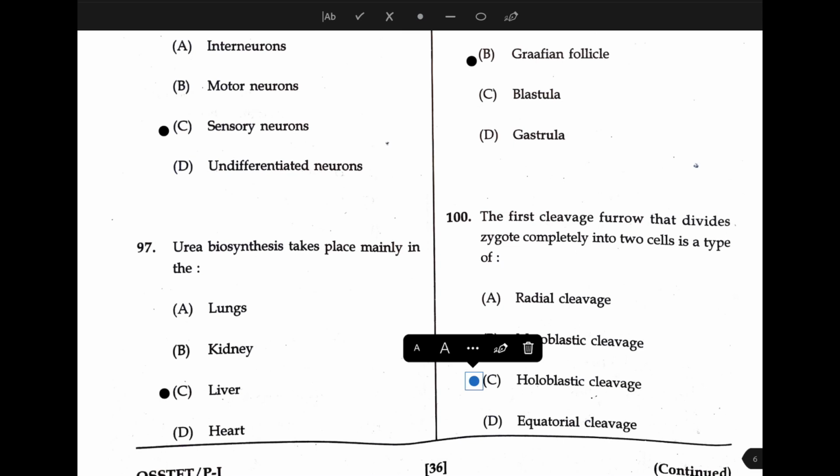So here we are concluding the botany and zoology sections of the OSS TET examination that was conducted yesterday. So you can check the answer keys from this video and compare your answers with these answers. And if you have any doubt regarding this, you can comment in the comment section.